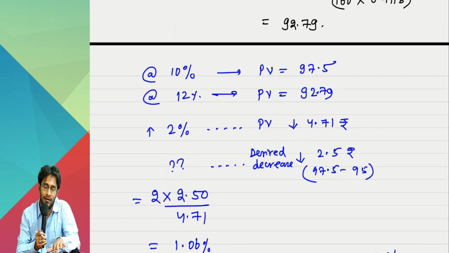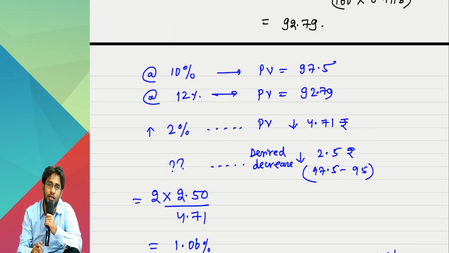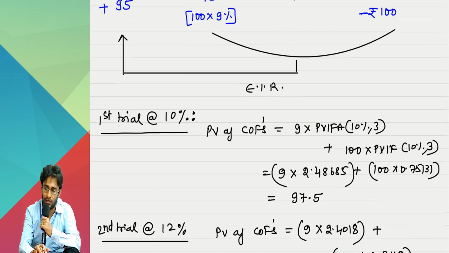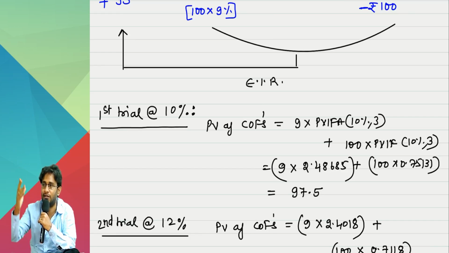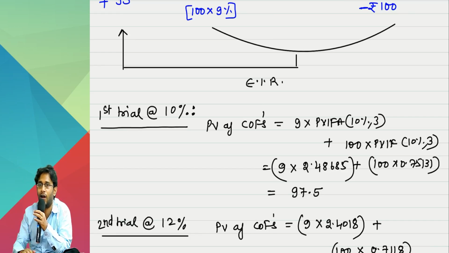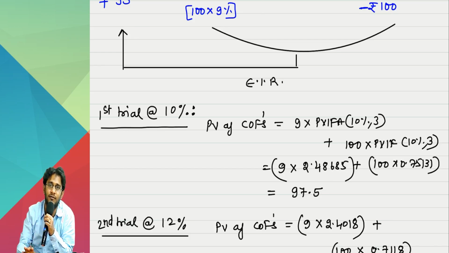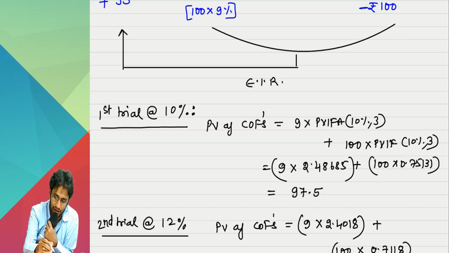That's the reason you should never take huge gaps. Sir, why take risk at 10 and 12? I'll take 2% as the first trial and 40% as the second trial; definitely it is between 2 and 40. But at least the answer will be wrong. Whatever flaw is there in this interpolation technique gets magnified if the gap is high. The gap should be as small as possible.